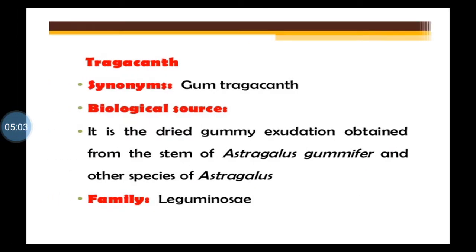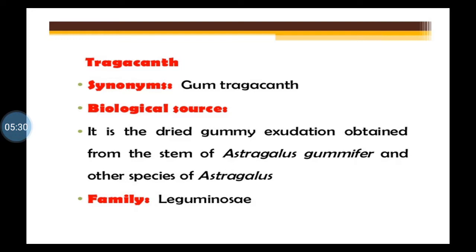Then next is tragacanth. Now tragacanth synonym is gum tragacanth, or we can just simply write down tragacantha. So to the spelling of tragacanth, you just attach an a, that will give you tragacantha, another name for tragacanth, isn't it?